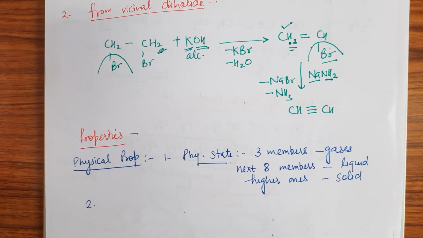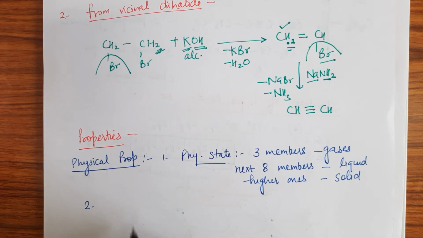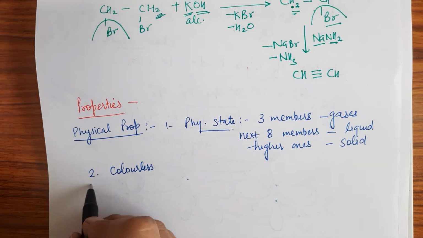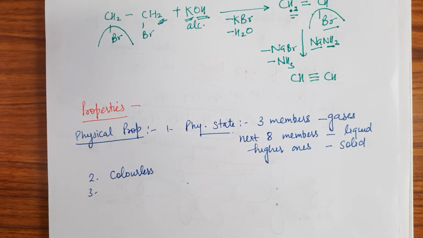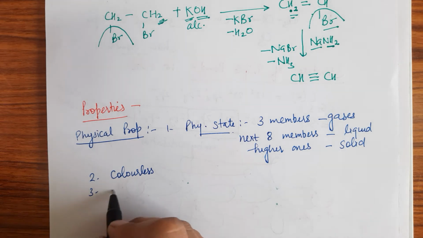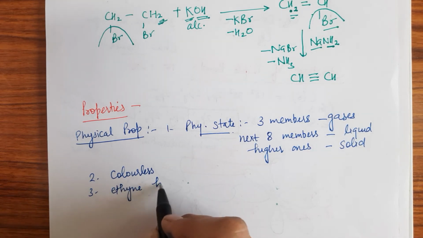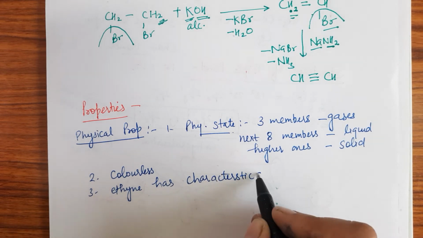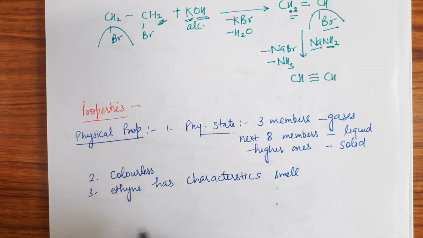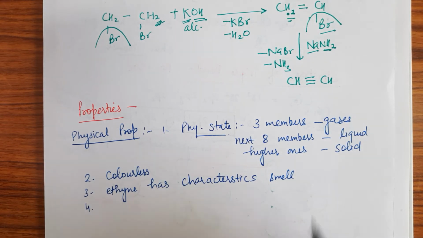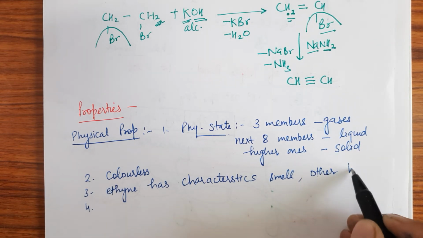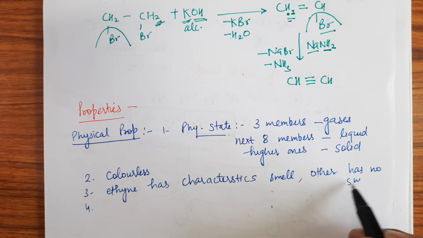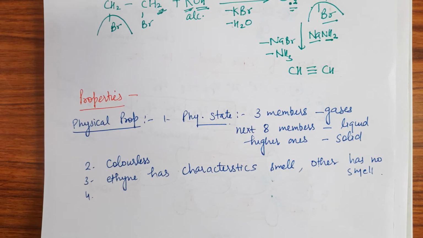The second point is all alkynes are colorless. You remember that all alkynes are colorless. The third is, in the case of ethine, there is a characteristic odor. Ethine has a characteristic smell, meaning it has some specific smell, but the other members have no smell, that is, they are odorless, right?